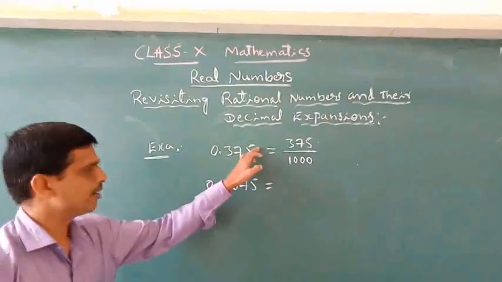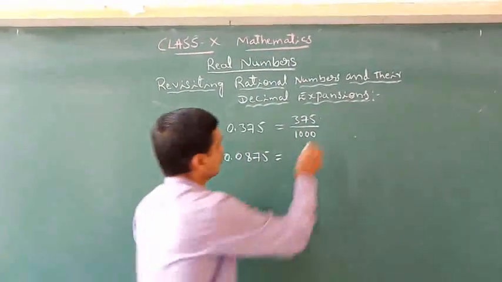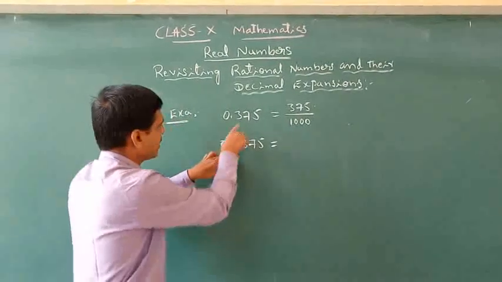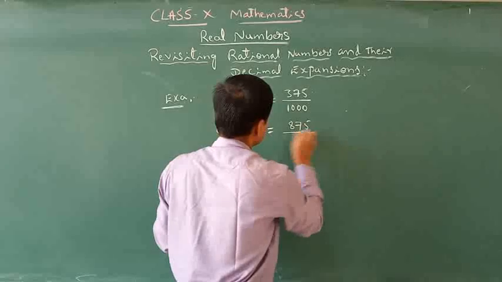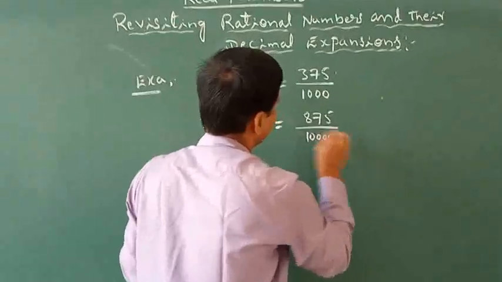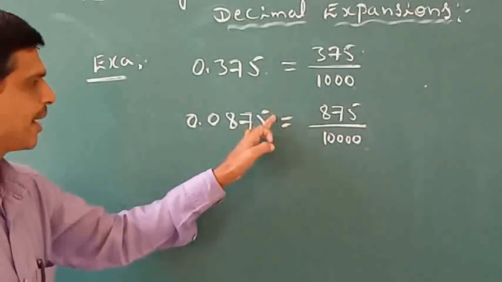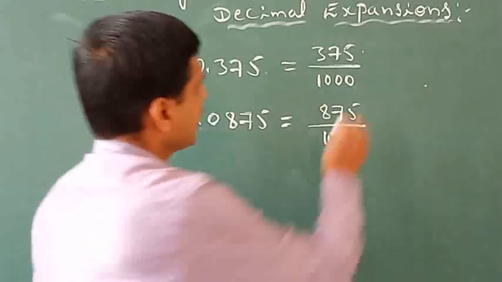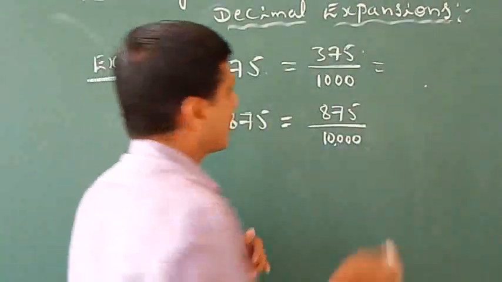Means multiply it and divide it by 1000, and you will get the rational number. So now here it is 4 digits after the decimal point; there it is 3, here it is 4. That is why it should be expressed like this. You know that we are multiplying and dividing by 1000, and multiplying and dividing by 10,000. So now express these numbers again in the factorization form.